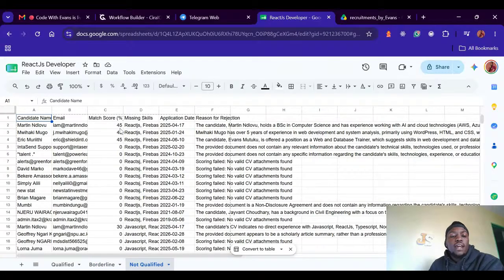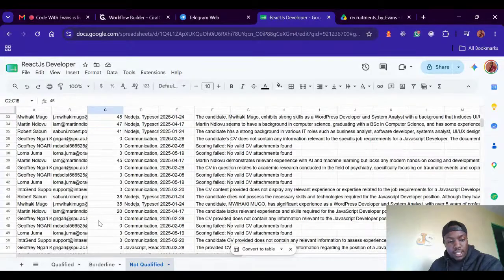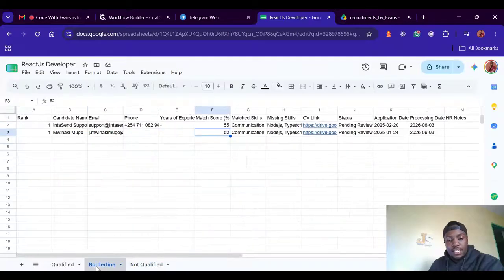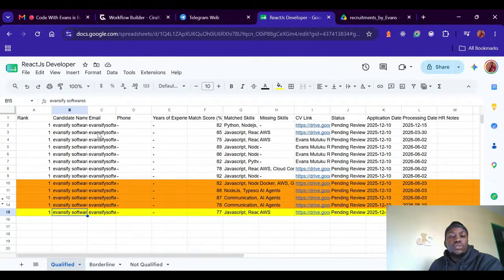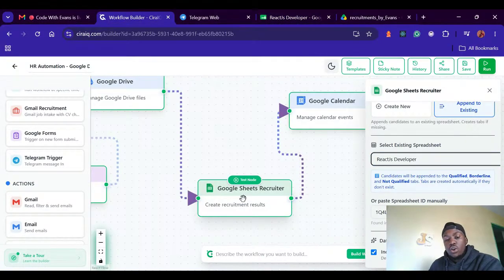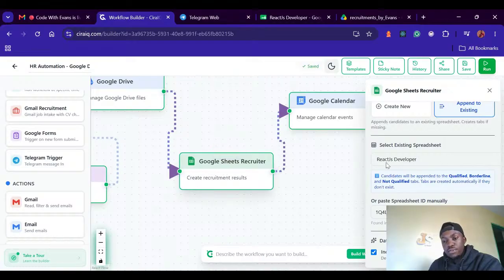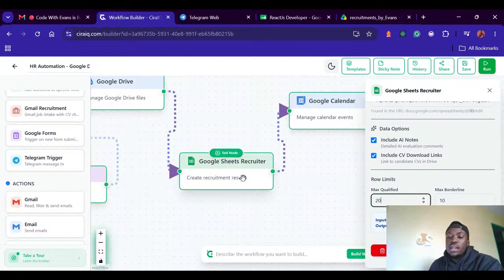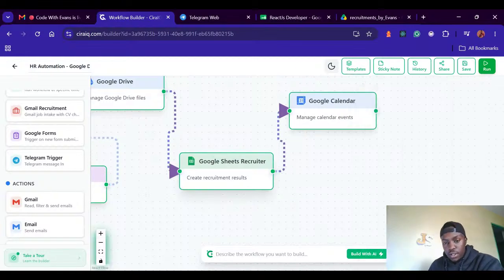Then they're not qualified if they are below 50%. So these are below 50%. So that's how this Google Sheet node really works. Just configure the Google Sheet name, then leave everything as default.